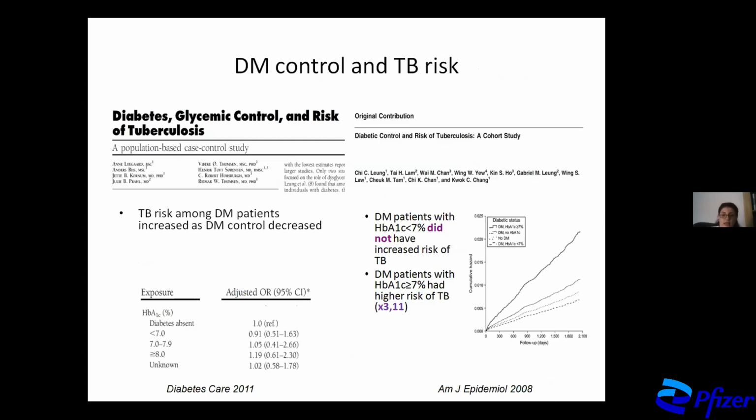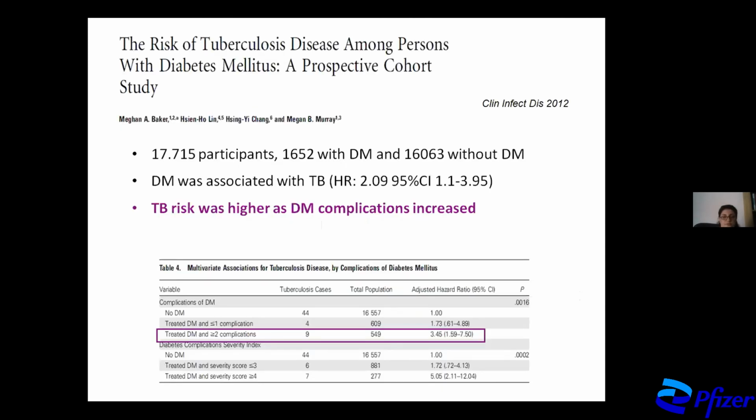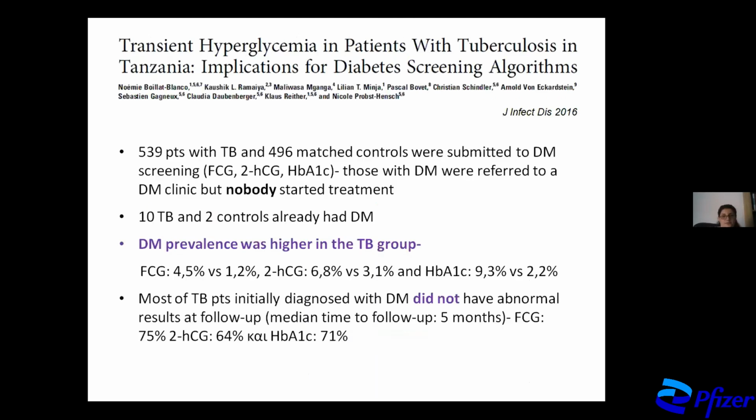Let's see, these are a couple of studies showing that DM control impacts severely on TB risk. In that study, it was shown that if the blood sugar levels are well controlled, this actually was not associated with any increased risk of TB at all. And in that study, what we can see is that TB risk was higher as complications of diabetes increased. So patients who had more than 2 complications of diabetes had a higher TB risk.